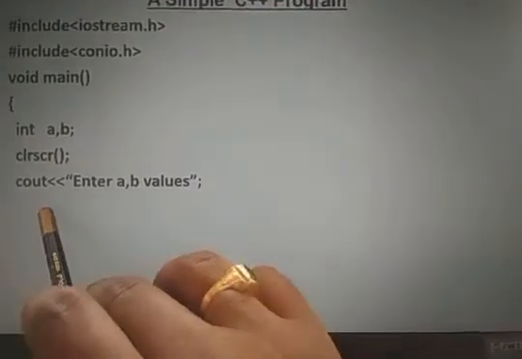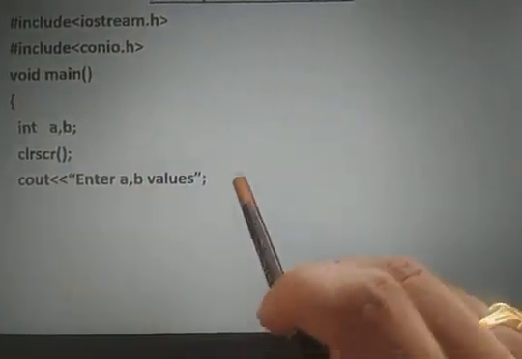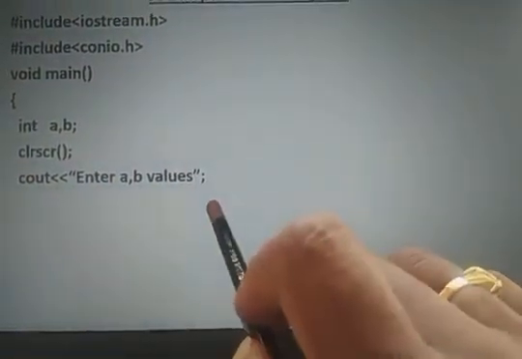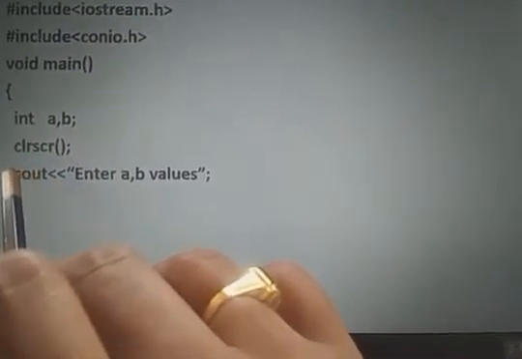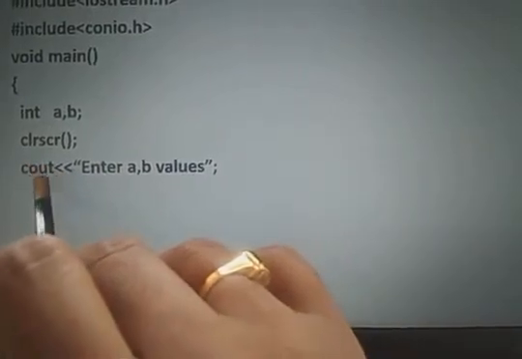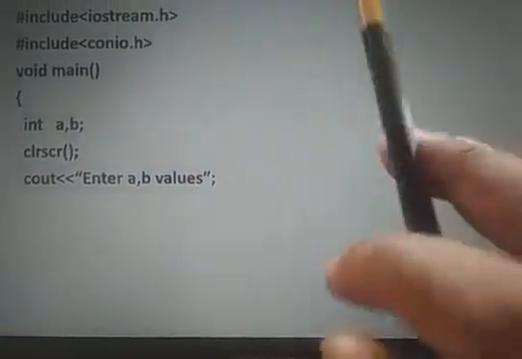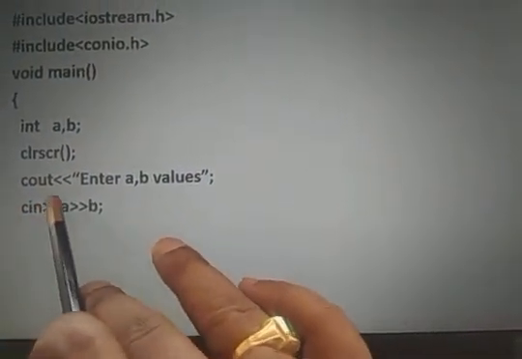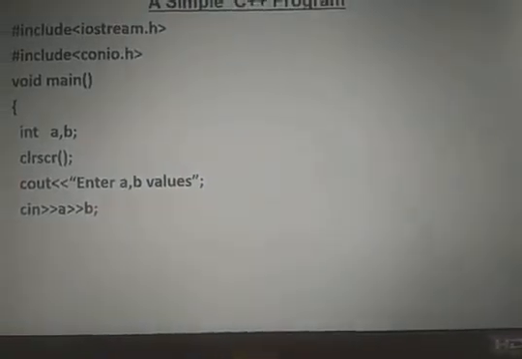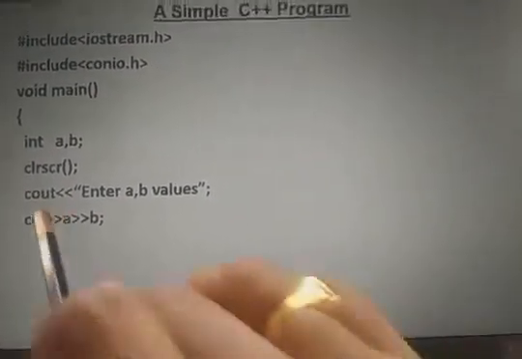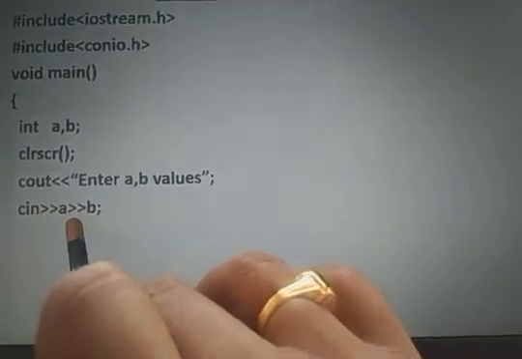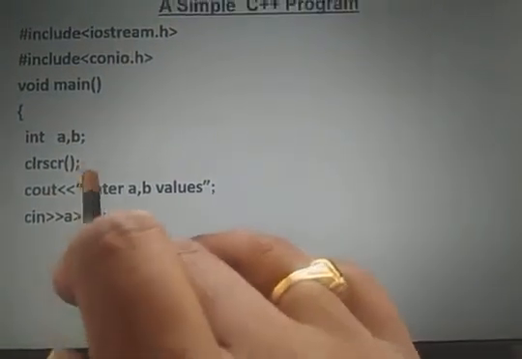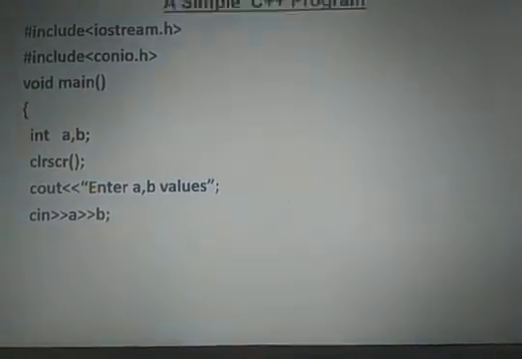Now we are using cout, cout enter a, b. There we used printf with open braces, but here we can use cout with the double less than symbol. This is called the insertion operator. Cout double less than enter a, b values. Cin double greater than a double greater than b. There is no control string and no format string, only cin double greater than a double greater than b. This is the extraction operator. It takes the value from the keyboard and displays the value on the output screen.